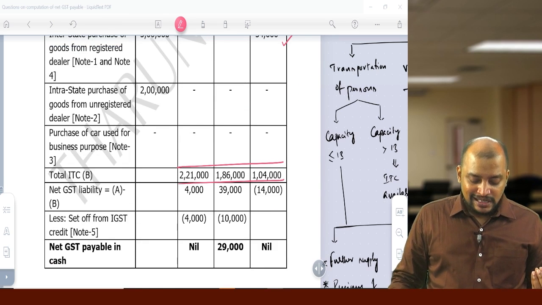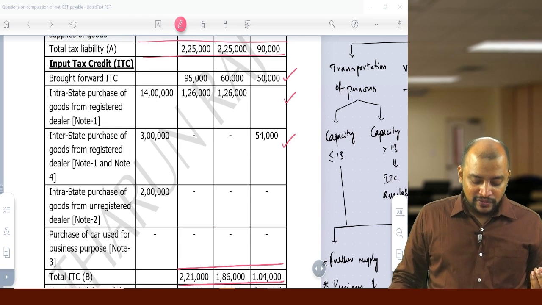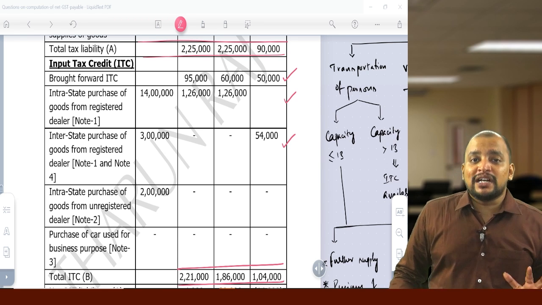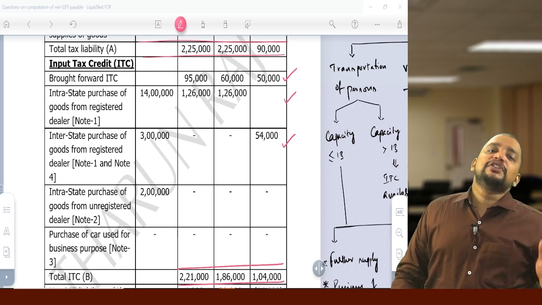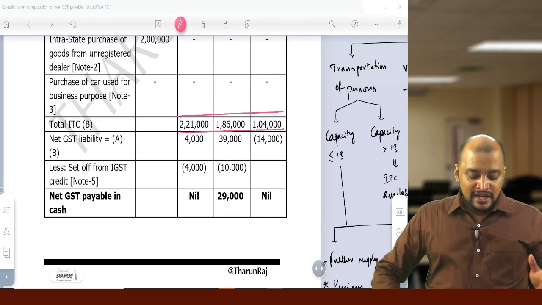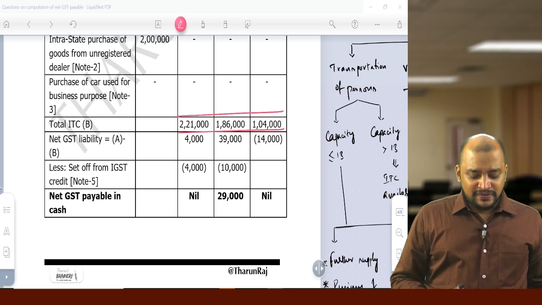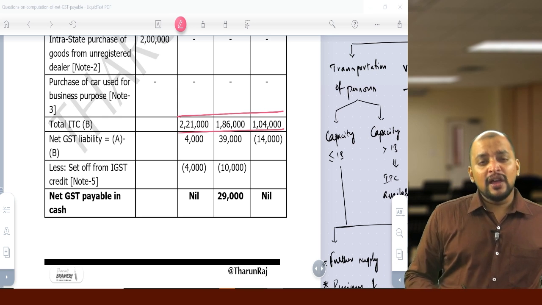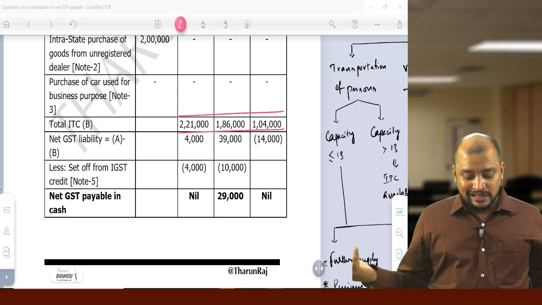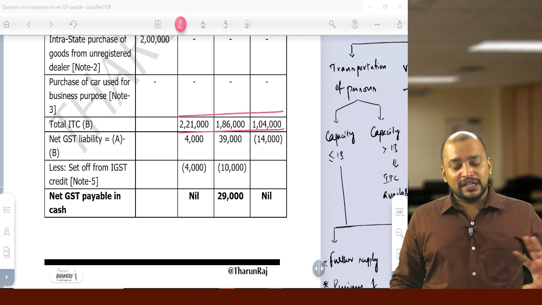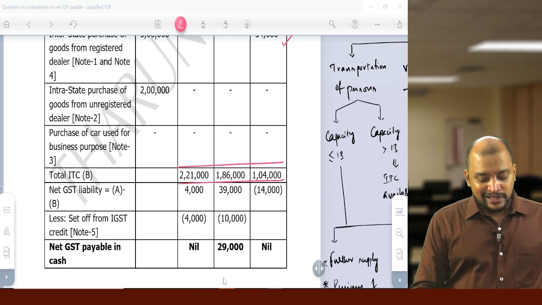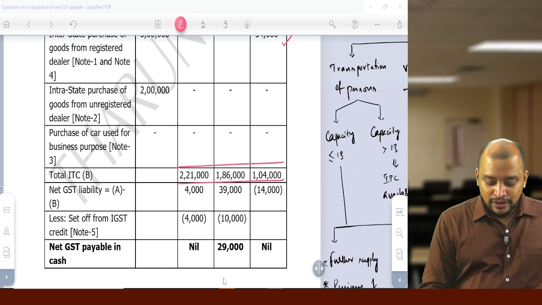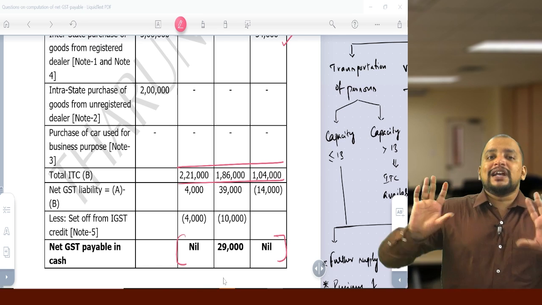Now credit of CGST, SGST if you see, 2,25,000, 2,25,000, 2,21,000 and 1,86,000. So we use for payment of SGST because SGST credit is only less. So the excess of IGST we will use for payment of SGST liability. So 14,000 rupees we can use it for payment of SGST, or we can use it for payment of both CGST, SGST. Anyway we can do, but the optimum utilization we need to follow. So 4,000 we can use and 10,000 or entire 14,000, so that the net GST payable will be 29,000.